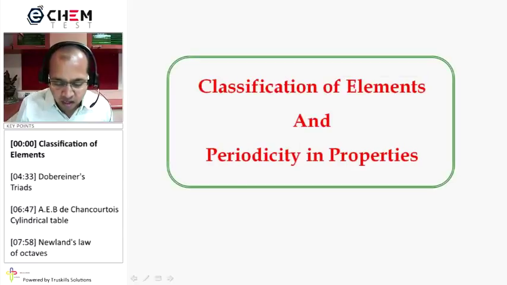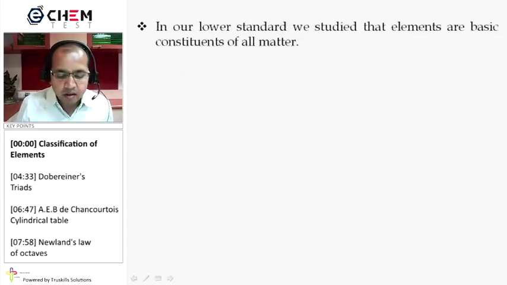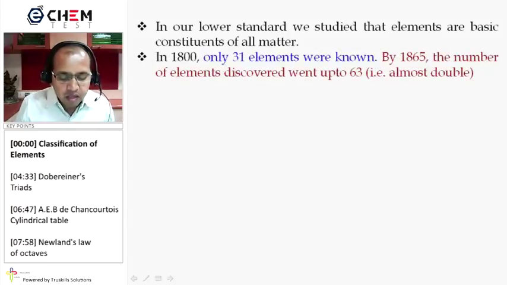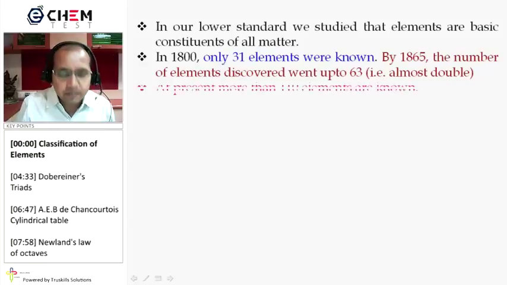Classification of elements and periodicity in properties. In our lower standard, we studied that elements are the basic constituents of all matter. In 1800, only 31 elements were known, but by 1865, this number almost doubled, going up to 63.